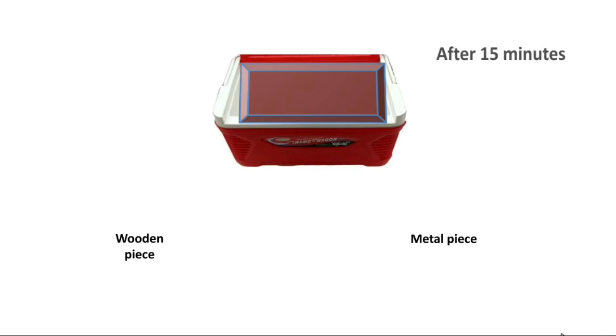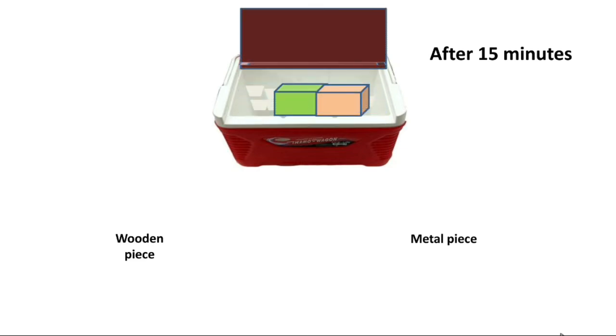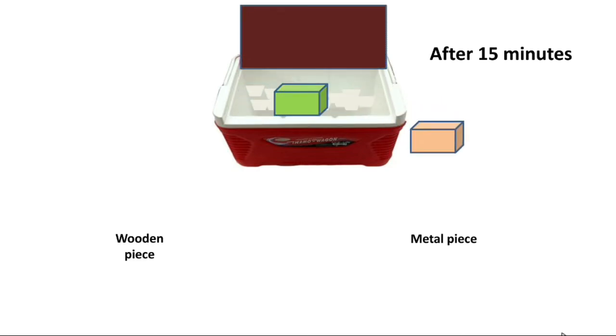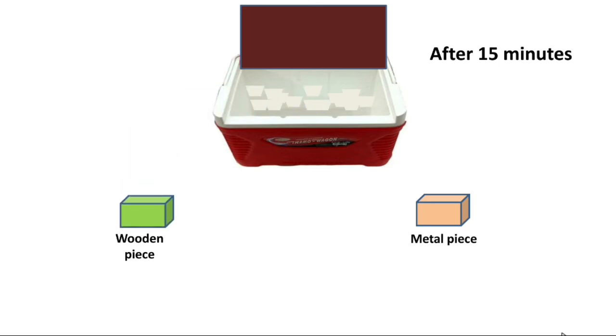After 15 minutes, take them out. And ask your friend to touch them. Now tell me which is colder. Of course, metal piece is colder than the wooden piece.